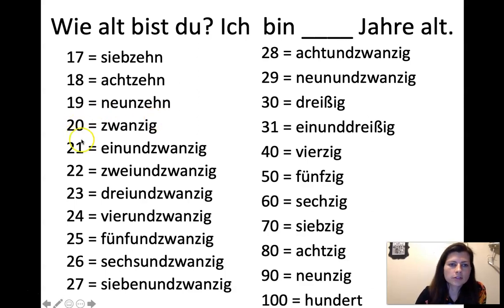So if you're in your 20s, your age is already written out here. But then if you want to go between 30 and 40, you start with the pattern 31, and then you take that same pattern and add it on. So you could say 32, 33, 34. And then say, for example, you wanted the 50s, you would go 51, 52, and the same pattern all the way down. So you can memorize your current age if you like.